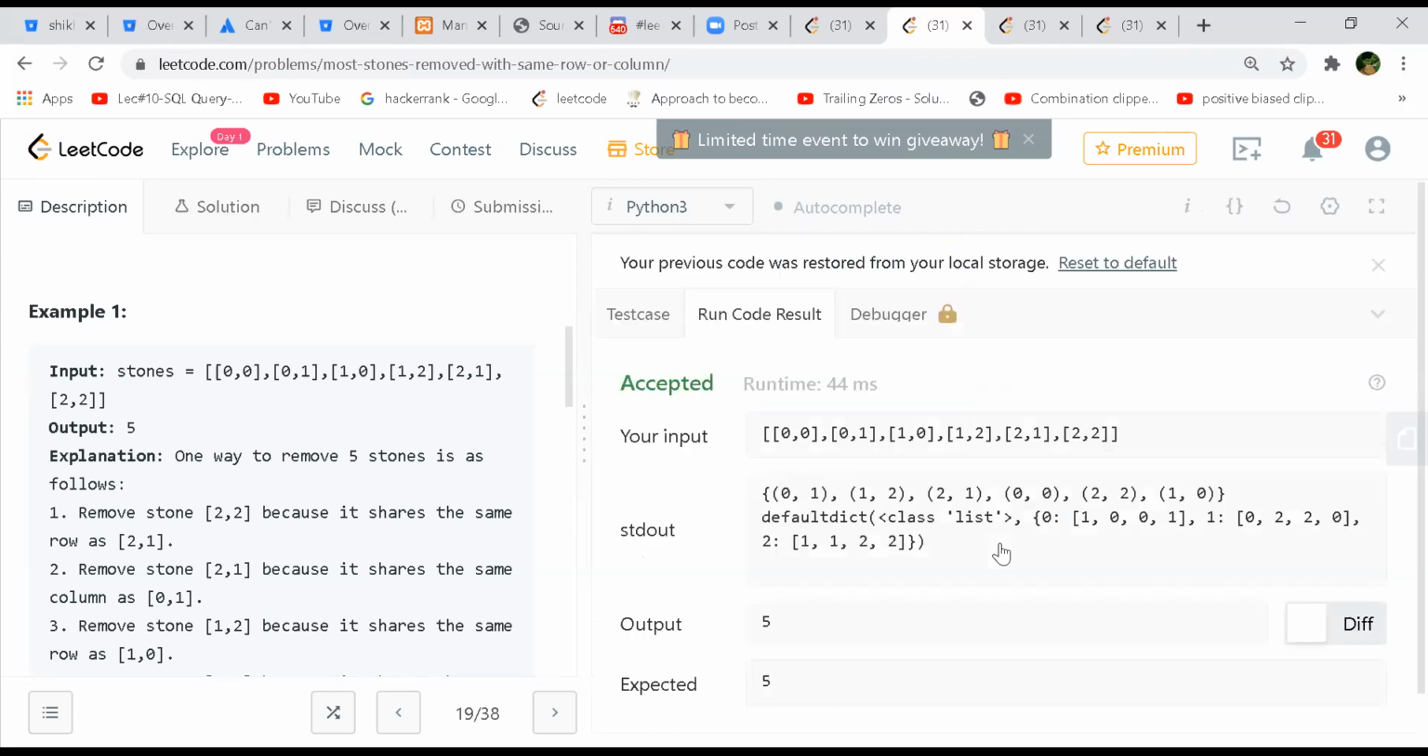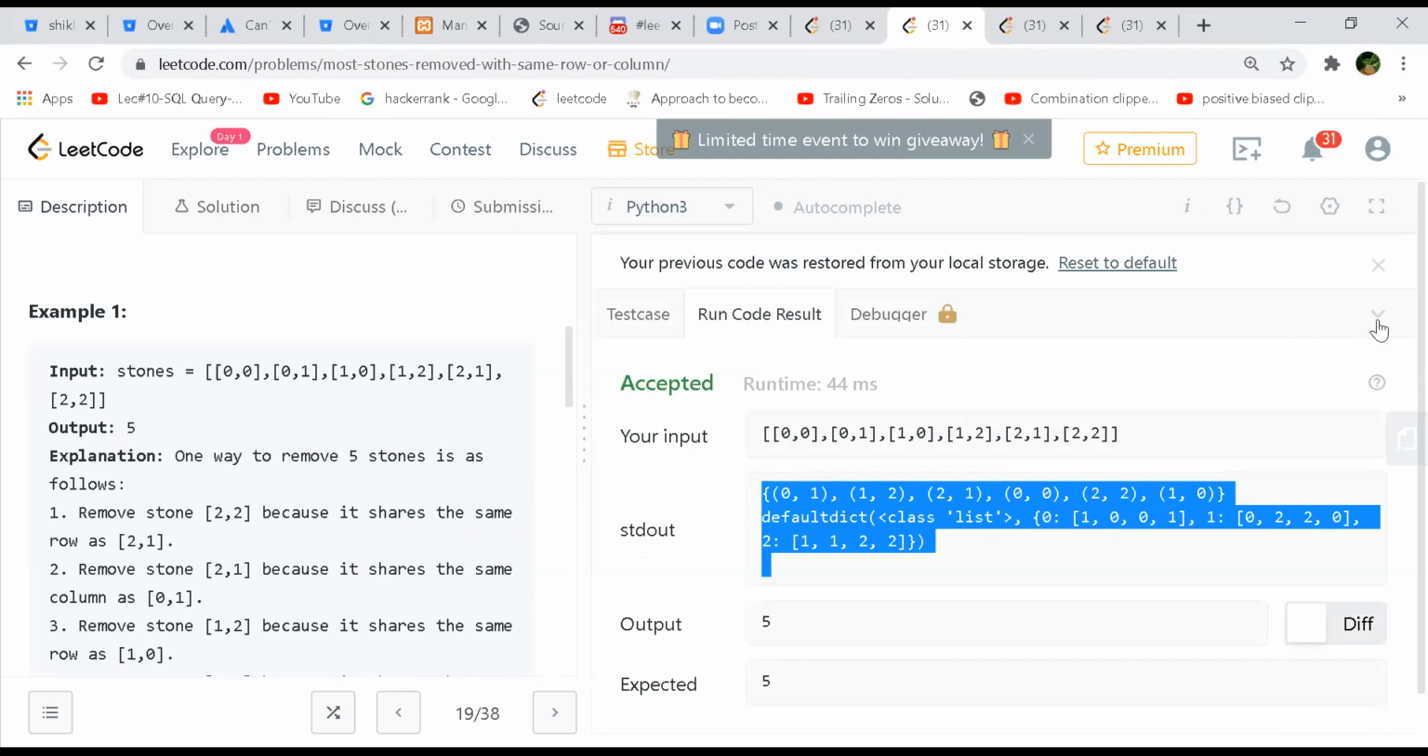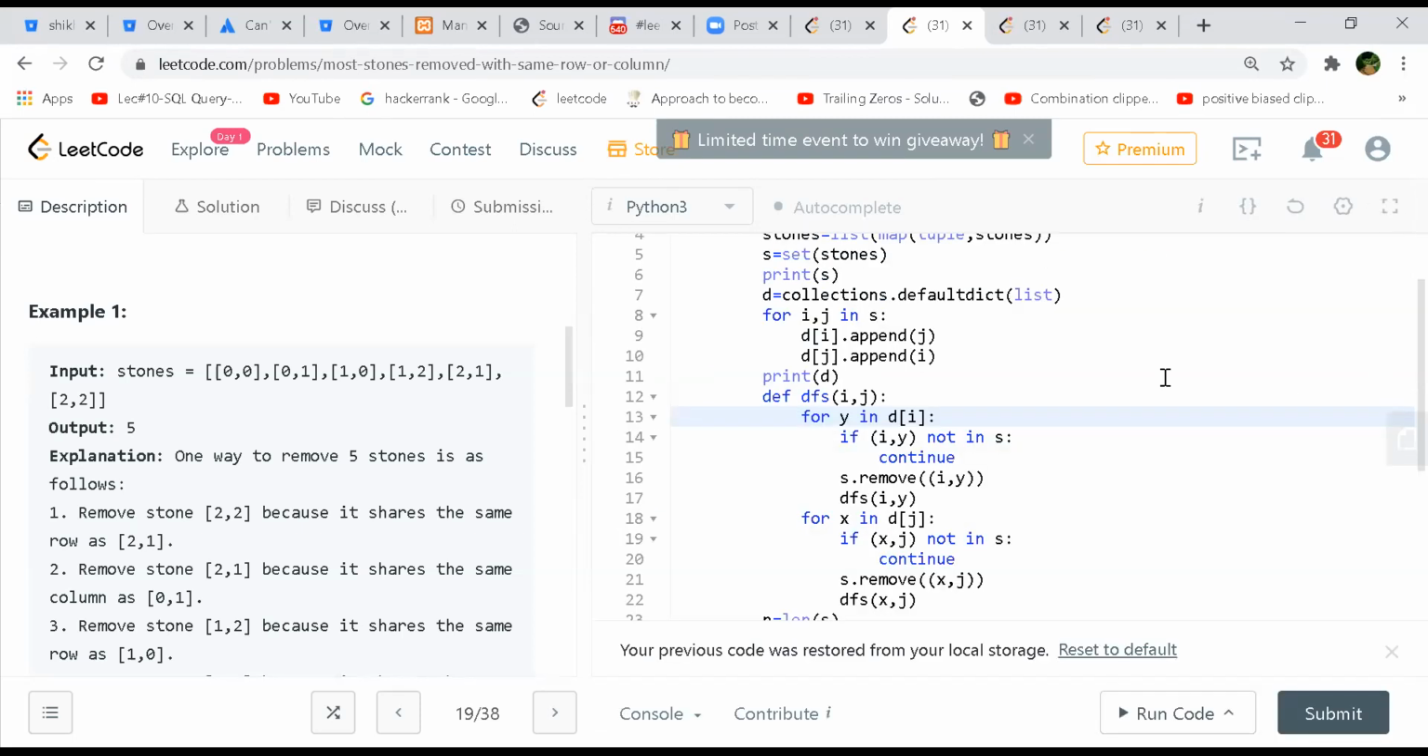Can you go back one second? Okay, so you're checking whether there is a relation or not. If there is a relation, then you need to remove that, right? I mean, if this stone is having a relation with whichever coordinates, you need to knock them out. So that is what's being done. And then further recursively you go for that.